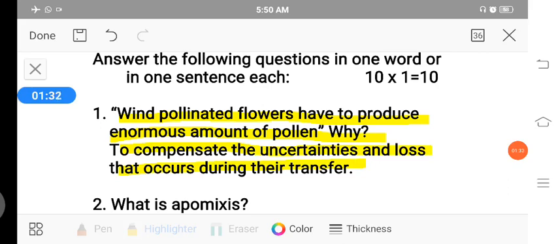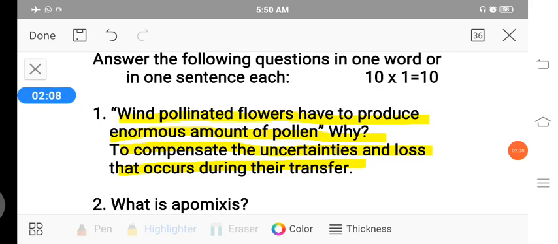To compensate the uncertainties and loss that occur during pollen transfer. During the transfer of pollen grains there is a chance of loss, and it is not certain that they will be transferred. For that purpose, the wind pollinated flower produces more pollen.